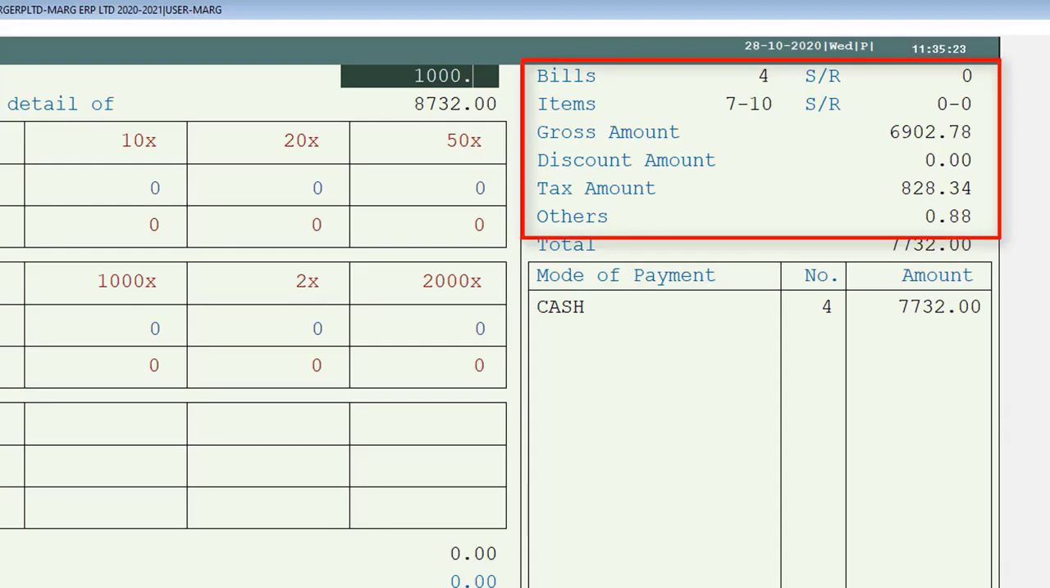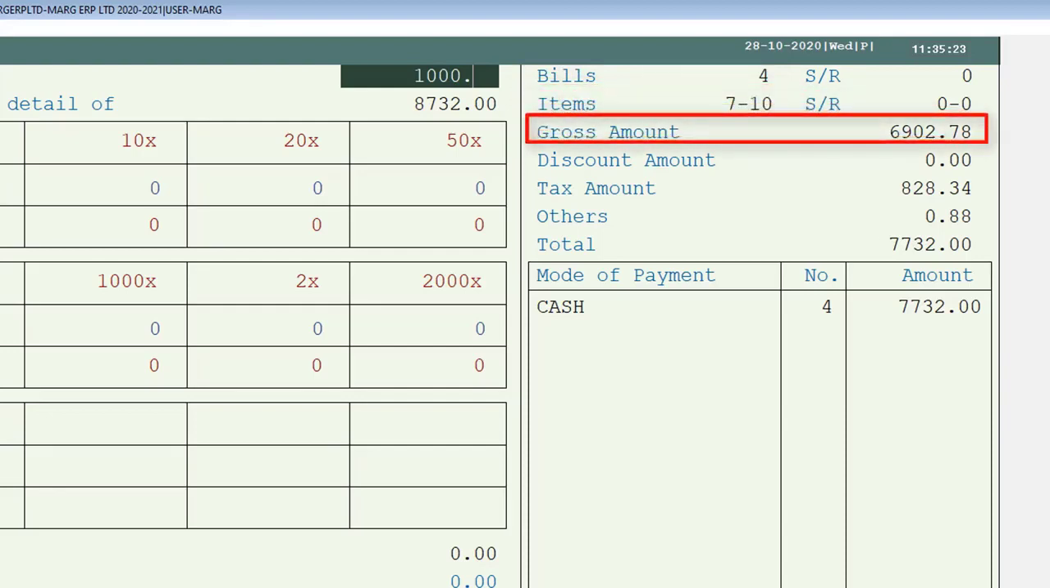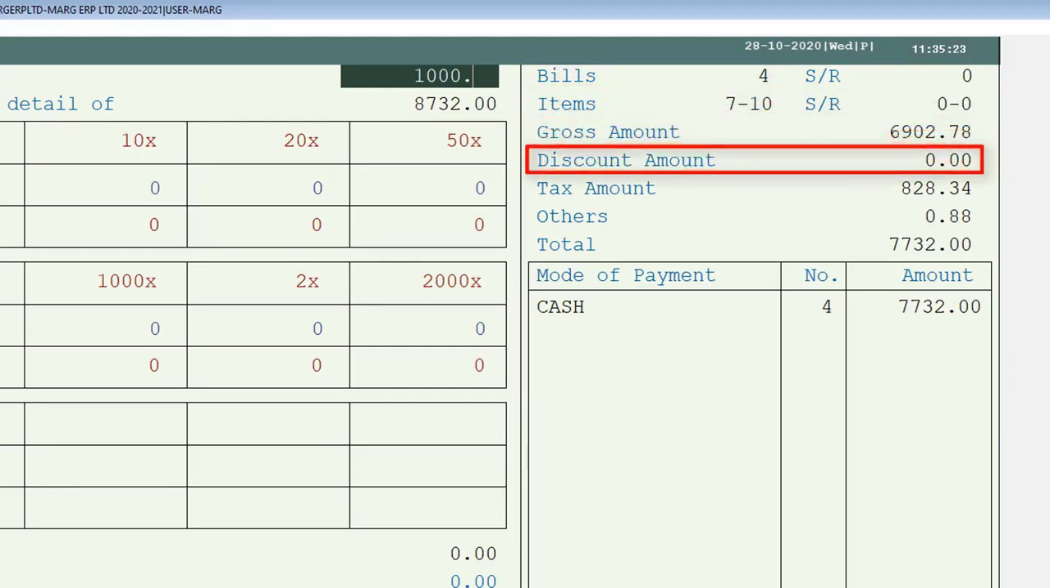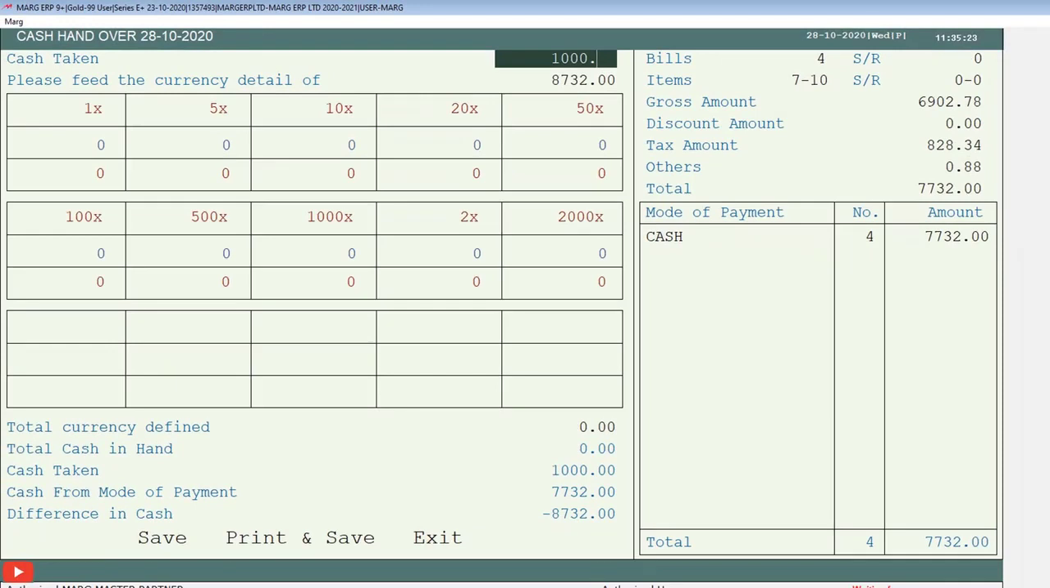So this is the amount and details of the sales which are done for the whole day in your store or shop, in which all the details like how many bills are generated, how many items are sold, what was the gross amount, how much was the discount amount, and what was the tax amount on that, etc. will be shown.